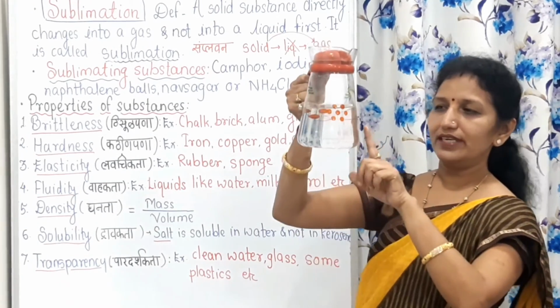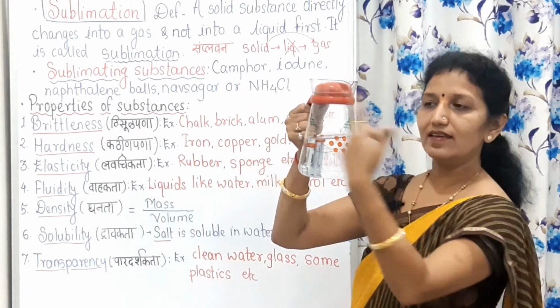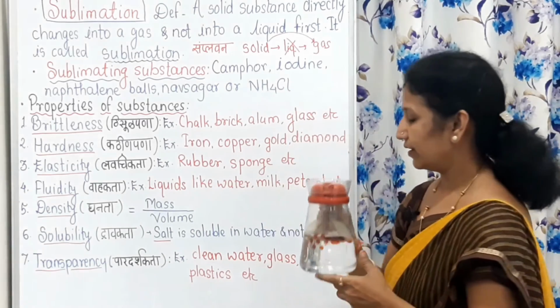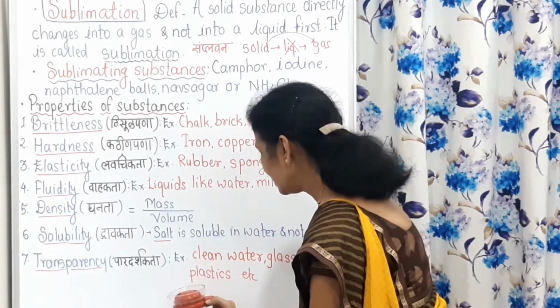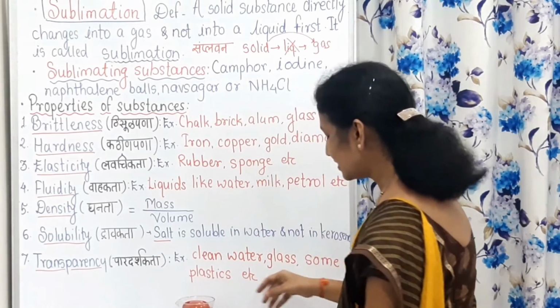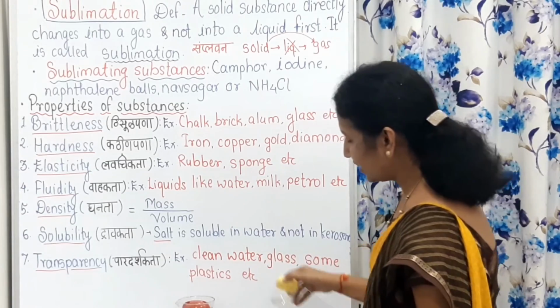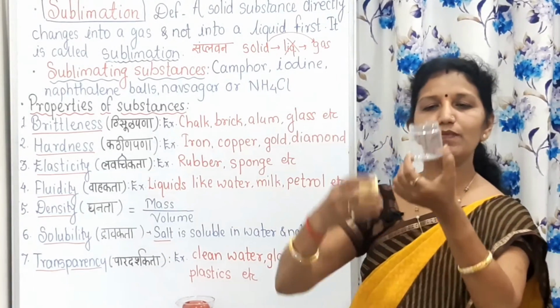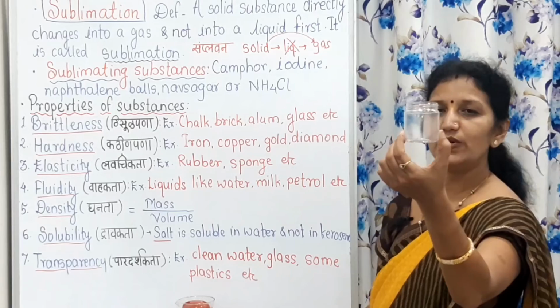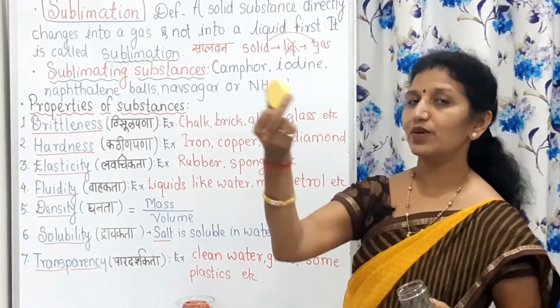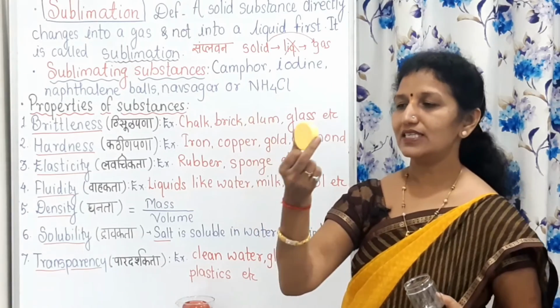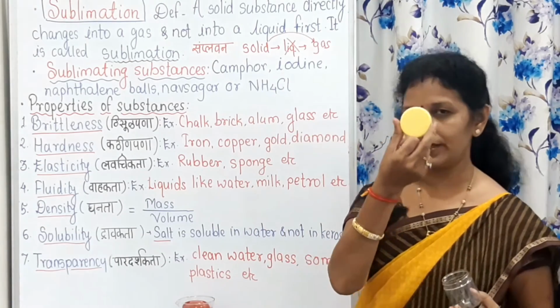So that's why it is transparent. Glass is transparent, clean water is transparent, and some plastics are also transparent. But I cannot see the things beyond this plastic. That's why it is non-transparent.